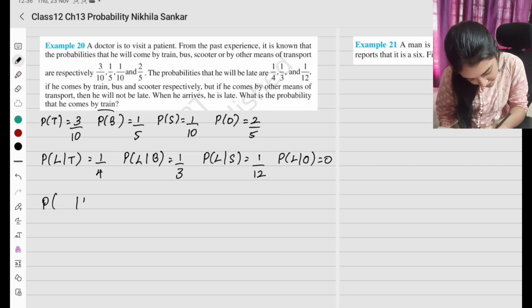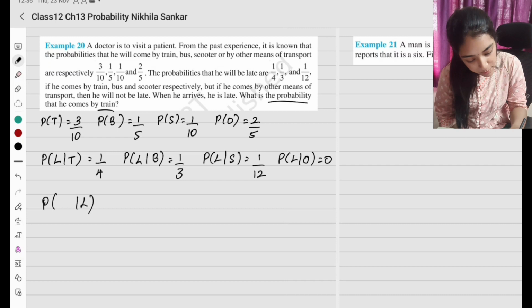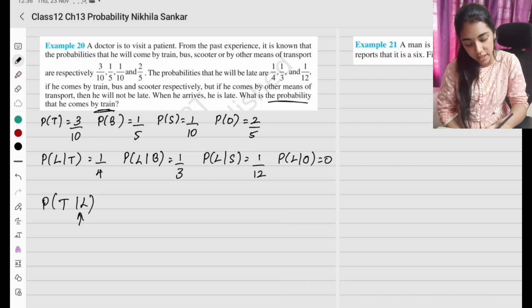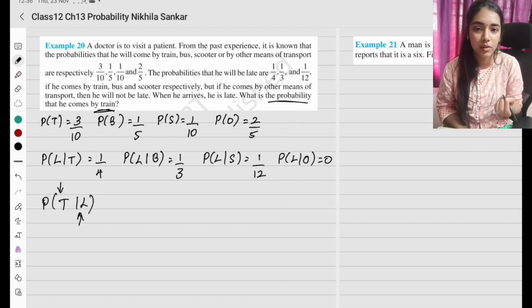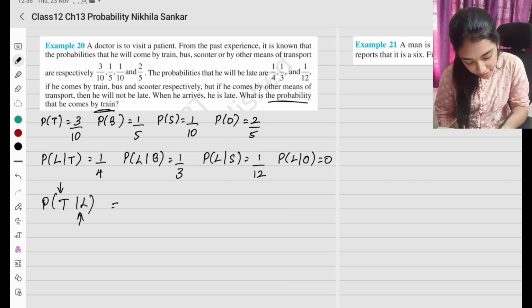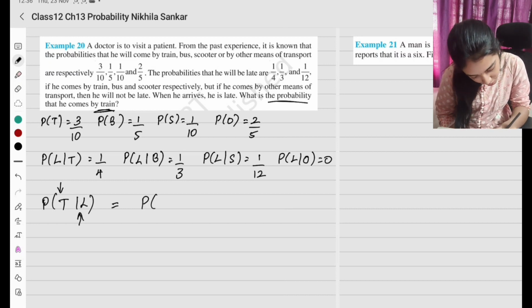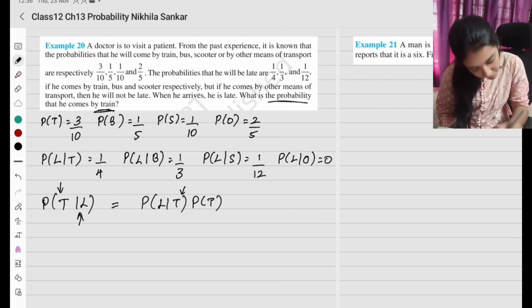It is given that he arrives late. What is the probability that he comes by train? This is what we need to find. Interpreted easily? Now what is the formula? T given L is given. Writing it the other way around, L given T times probability of T, which is the given condition.